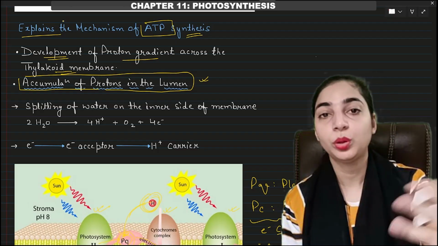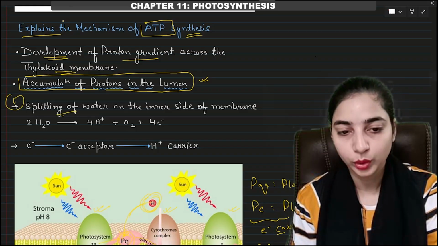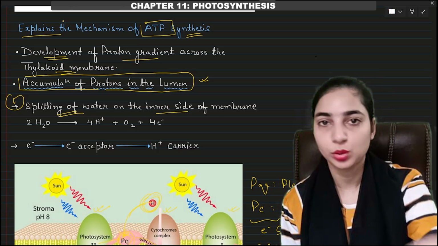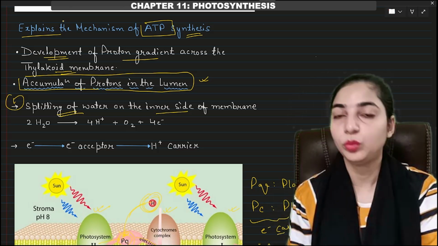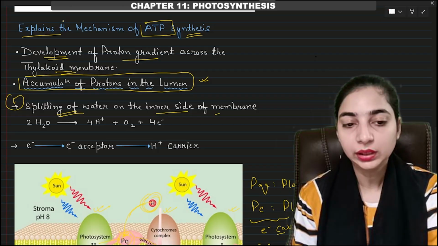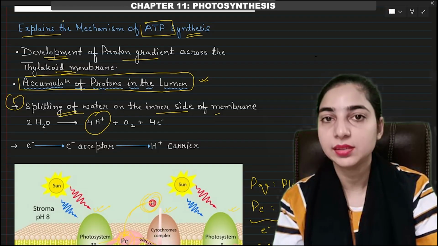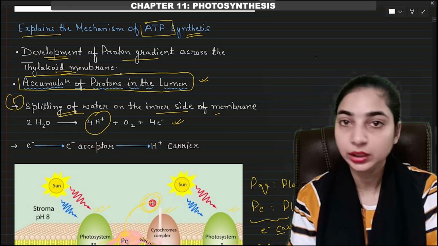So how will the protons get accumulated in the lumen? By different ways. First is splitting of water on the inner side of the membrane, because the splitting of water is associated with PS2 and PS2 is associated with the inner membrane. Therefore, the splitting of water on the inner side of the membrane will lead to the release of protons inside the membrane, that is in the lumen. So this way the proton concentration is increasing in the lumen.